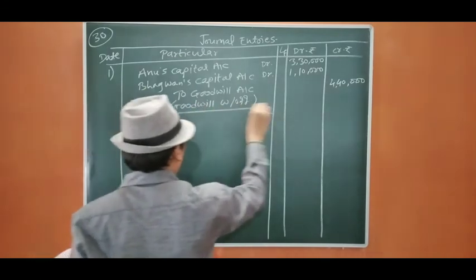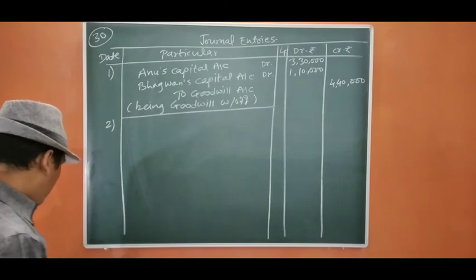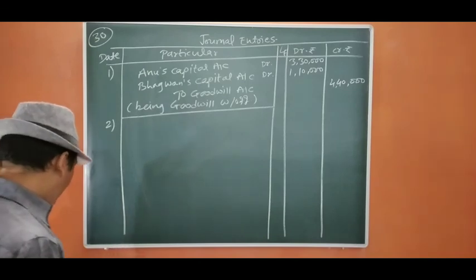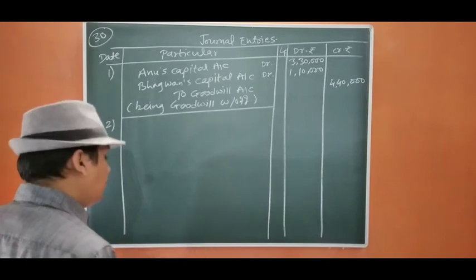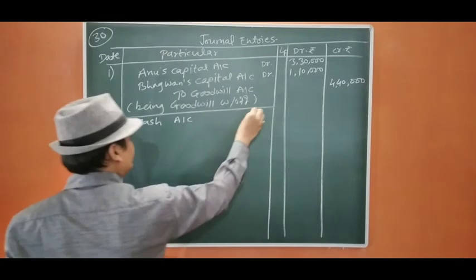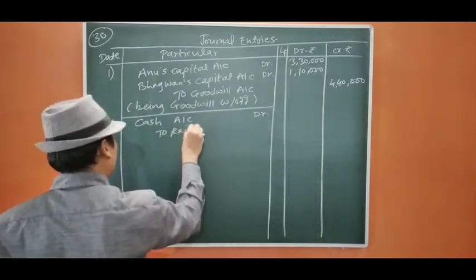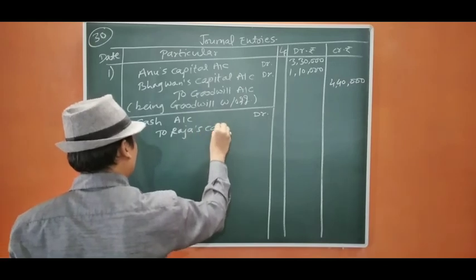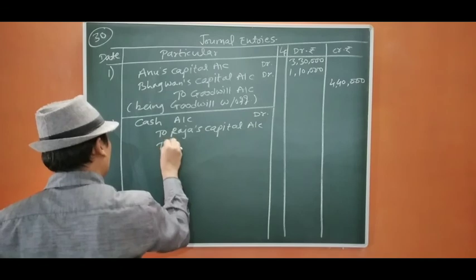Okay, second entry. Now the new partner, that is Raja, is bringing his capital and goodwill. So cash account debit, to Raja's capital account, to premium for goodwill.